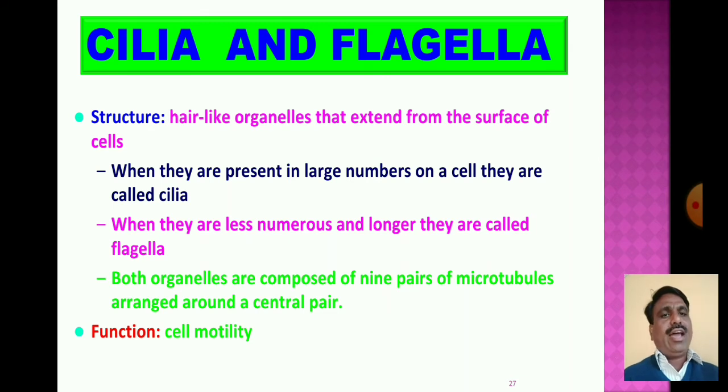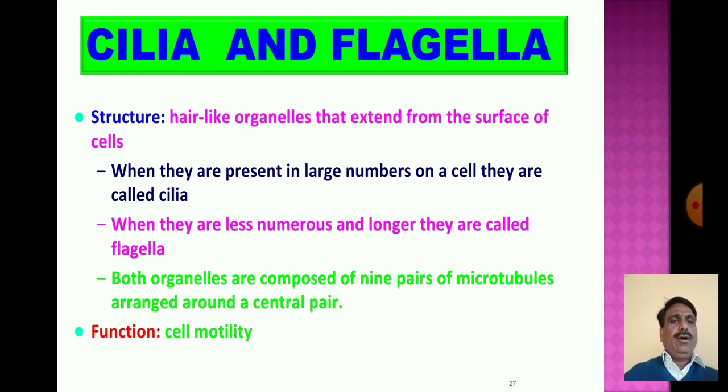When they are present in large numbers on a cell, they are called cilia. When they are less numerous and longer, they are called flagella.